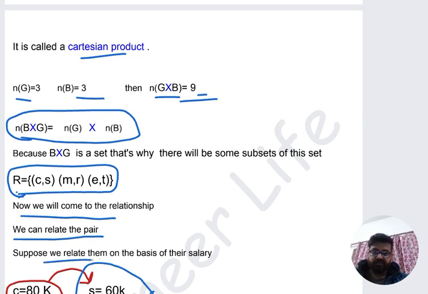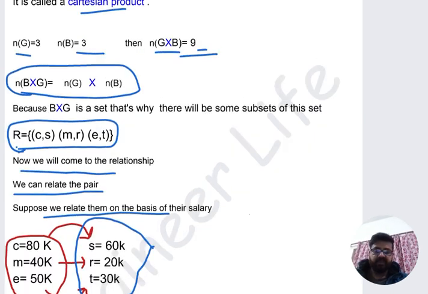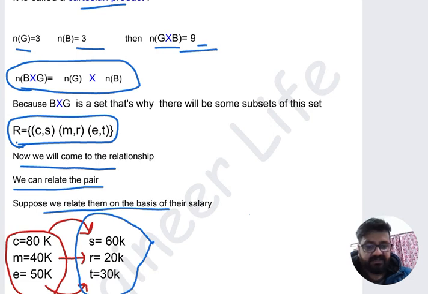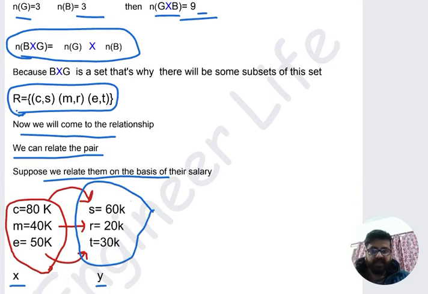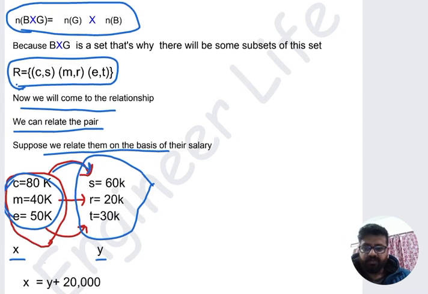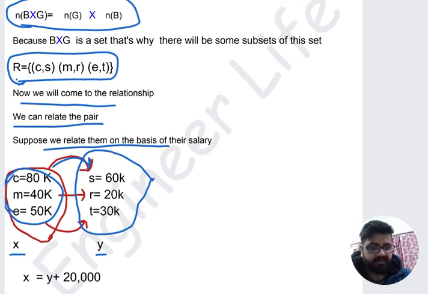Suppose we relate them on the basis of salary. Now I am relating the elements of the pair on the basis of salary. And always remember the arrow. The arrow starts from the boys group to the girls. So the arrow will be the same. Now you can see, if I denote the elements of this subset by a group X, and the girls group, the elements of the subset, by Y.